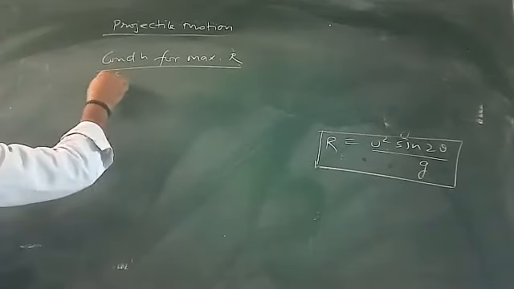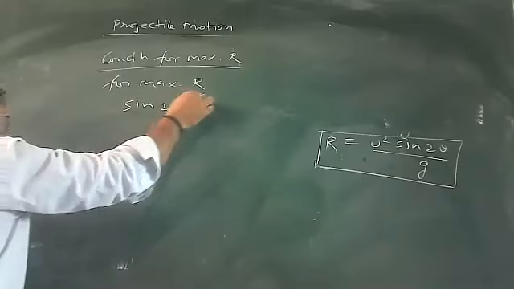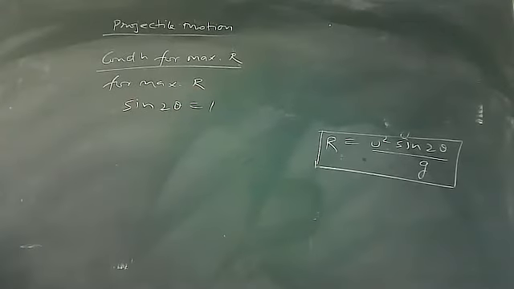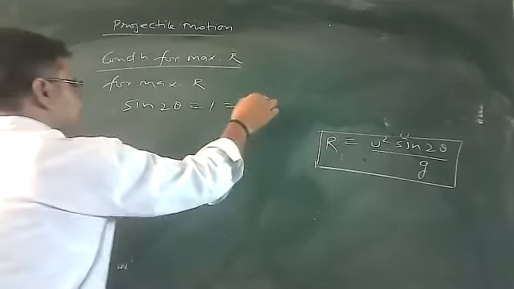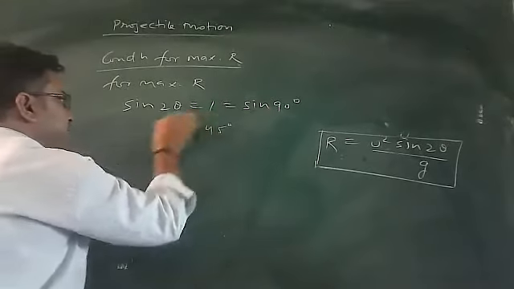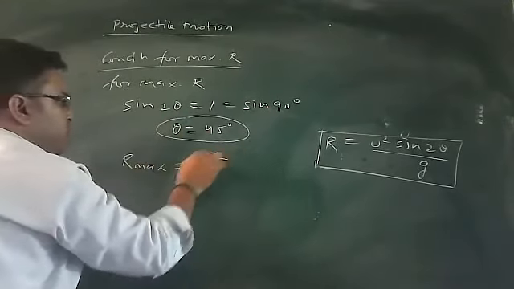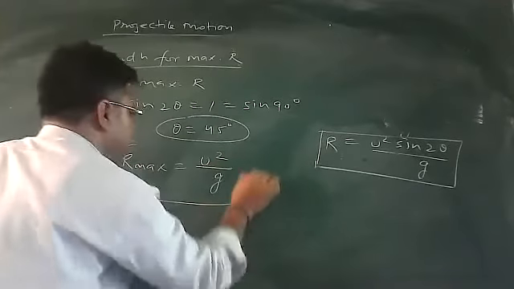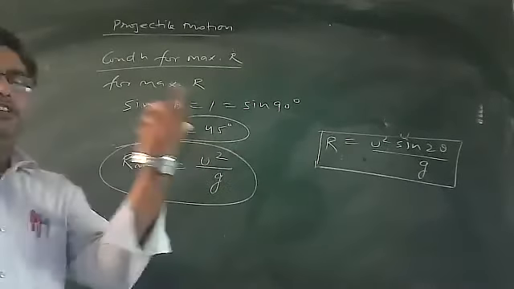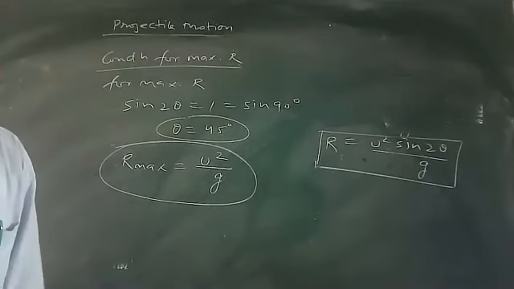For maximum R, sin 2 theta shall correspond to the value of 1, and that value belongs to sin 90. It confirms that the value of theta should be 45 degrees. That means if theta is 45 degrees, what is the maximum range? It will be u square by g. This is the maximum range which can be obtained by any projectile when it is fired at an angle of 45 degrees.